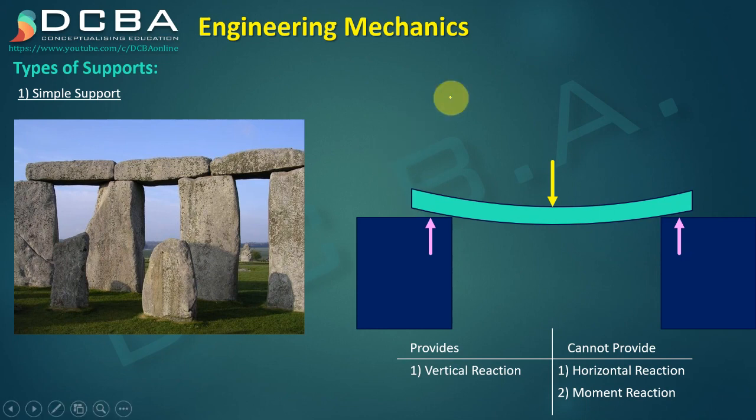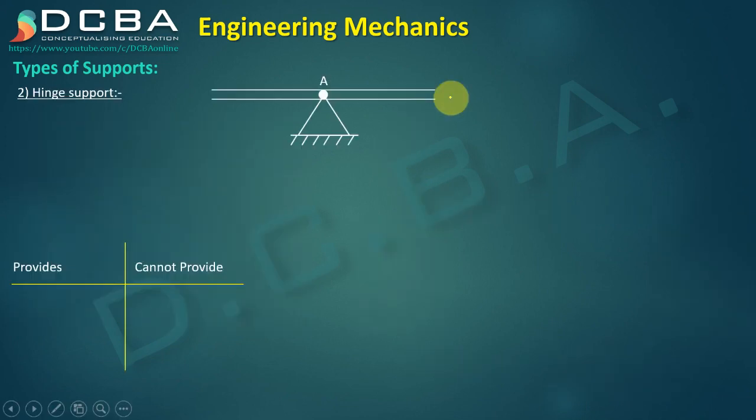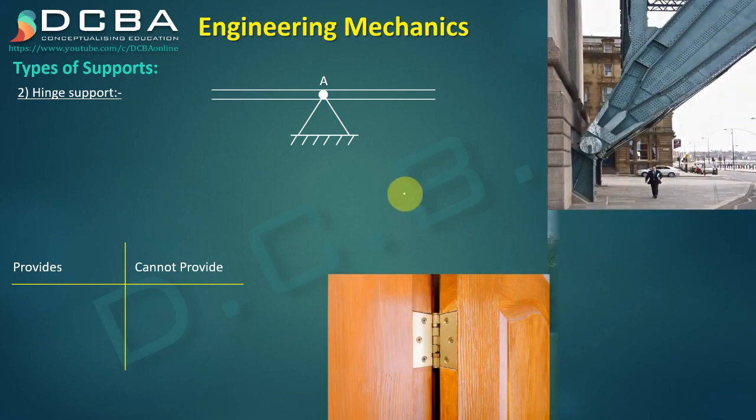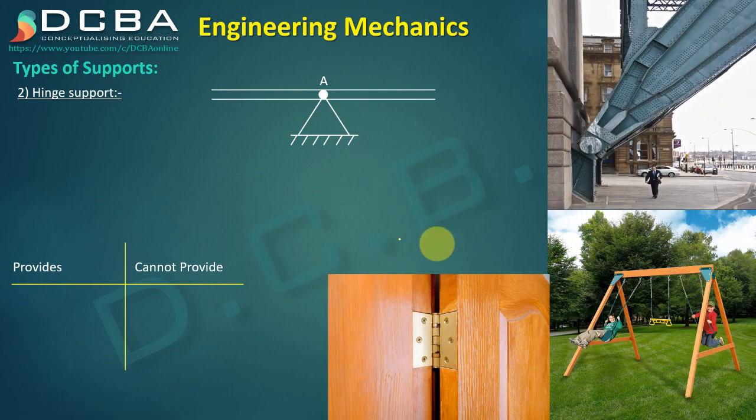Alright. The next type of support that we can see is hinge support. Very important one. In day-to-day life, a hinge support can be seen, like in the door. Then this is a type of hinge support. Here the connection from this frame to this swing is a type of hinge support. So let us consider the simplest type of hinge support, that is the door hinge.